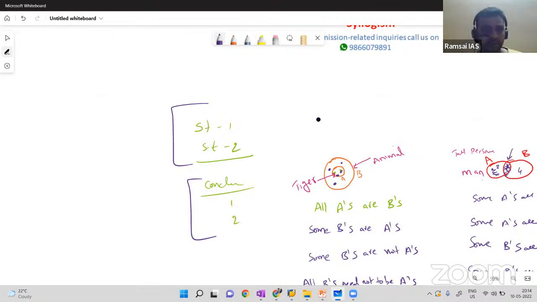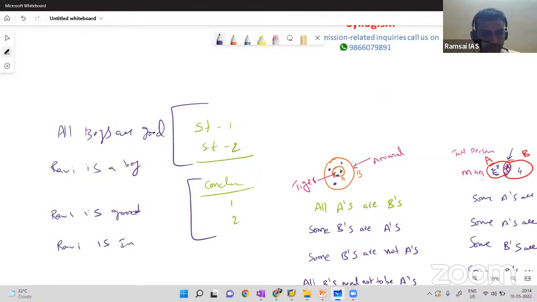For example, if I say all boys are good. The second statement is Ravi is a boy. And the conclusions are: Ravi is good. Ravi is Indian. Now by analyzing statements, you can say which conclusion follows. All boys are good and Ravi is a boy.